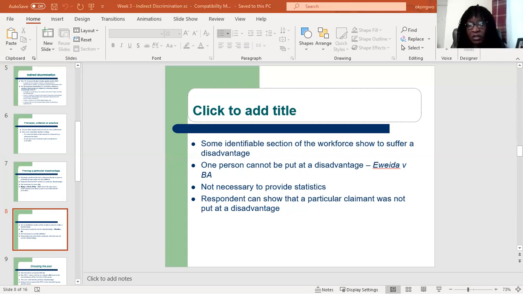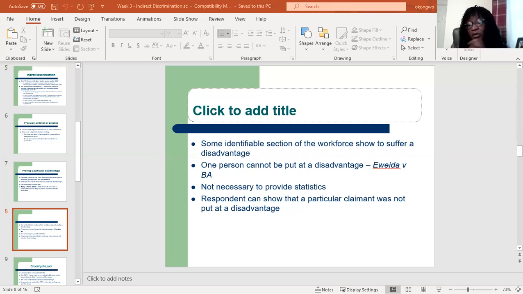Then again, it is not necessary to use statistics to show that members of the group have been put at that disadvantage. It is sufficient if some evidence can be produced to show that a group has been put at a disadvantage.